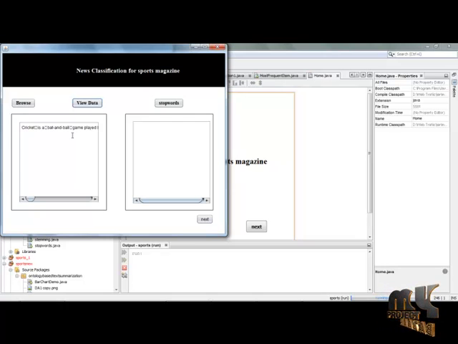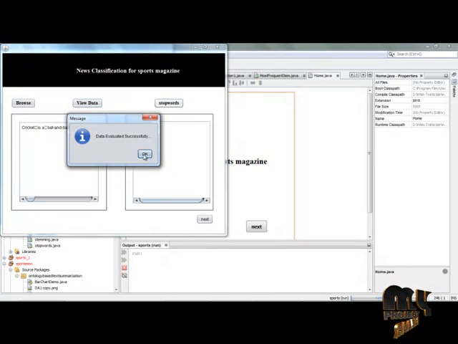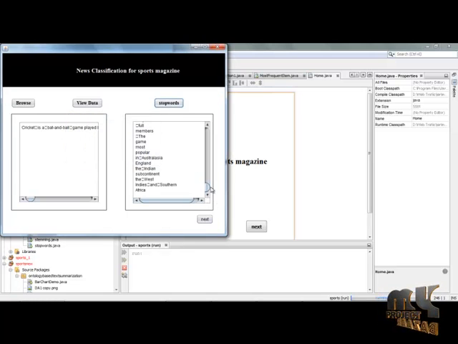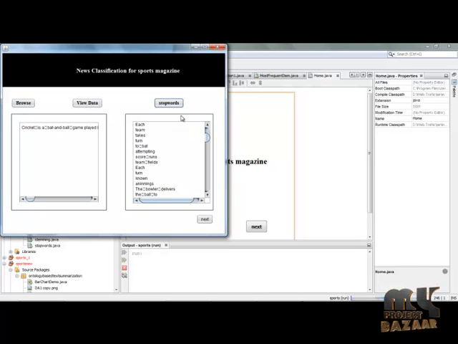So for effective summarization, here we are going for stop words and stemming removal. Simply click the stop words button. It generates the message called data evaluated successfully. Simply click OK. Then you will get the set of words. These are the summarized words after removing the stop words from the original user document. Simply click the next button.